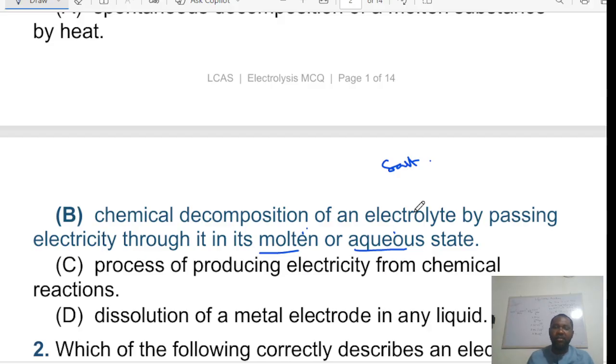Then aqueous state simply means when it is dissolved in water. So when you dissolve salt in water, you get an aqueous solution. So electrolysis only happens when you use substances that are in molten form or in aqueous solution. Okay, that means when you use electrolytes.